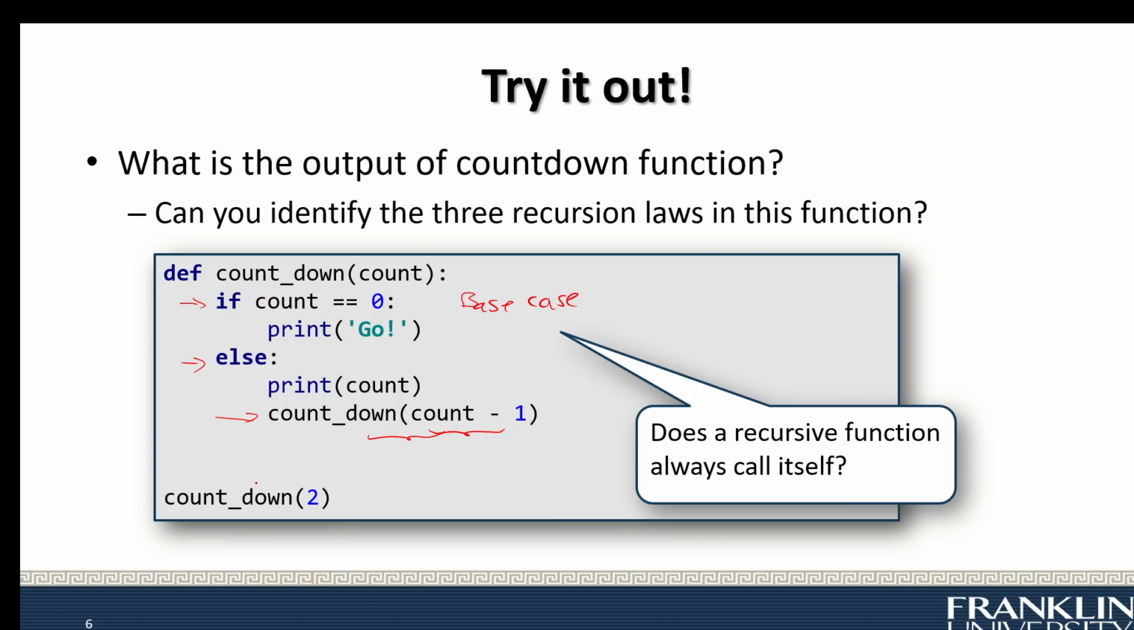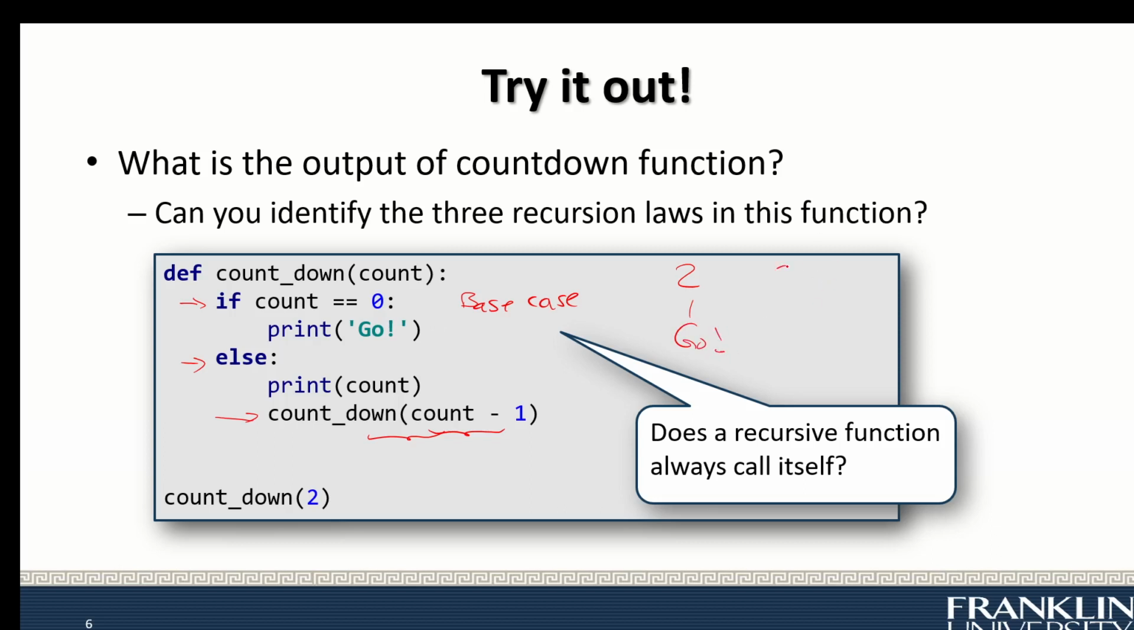So when I run this program, if you do this by hand, countdown at 2, is count equal to 0? No, so it will else print 2 and call countdown of 1. I call countdown of 1, is count 0? No, so you print count. And then I call countdown of 0. So is count 0? Yep. Then I print go.